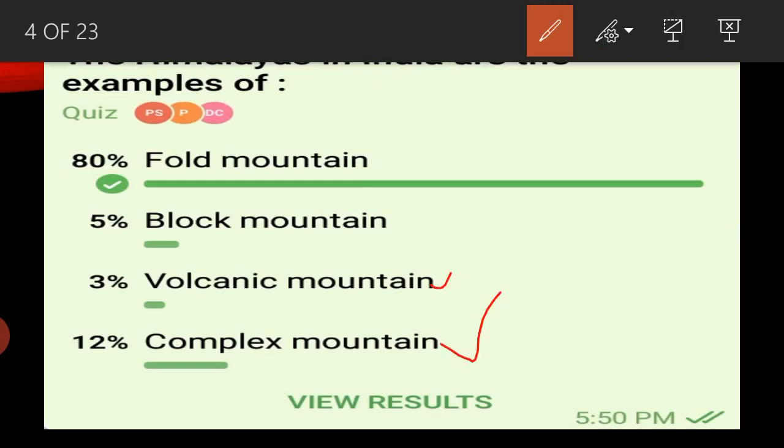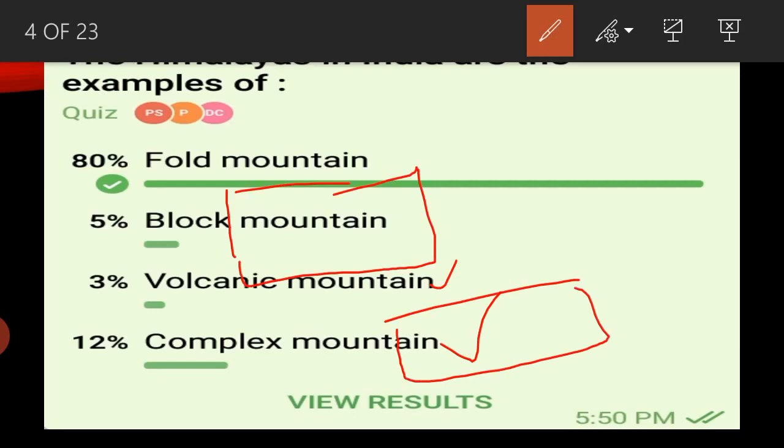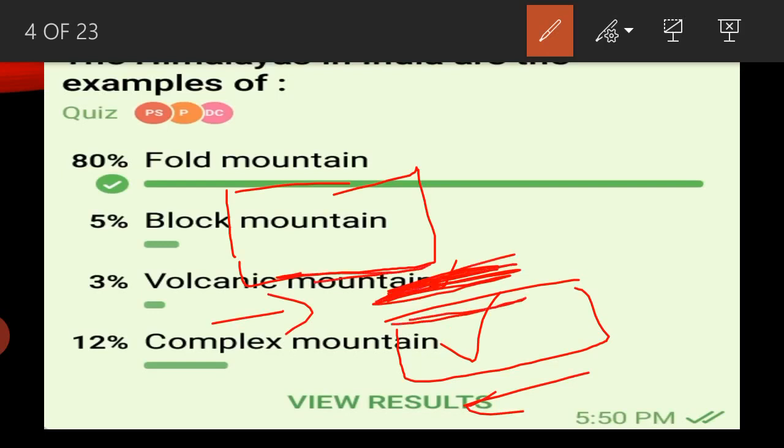Next, volcanic mountain. How are volcanic mountains formed? You can see here that volcanoes are formed when plates move towards each other or away from each other. This is the plate boundary, this is the plate margin, the individual plate margin.